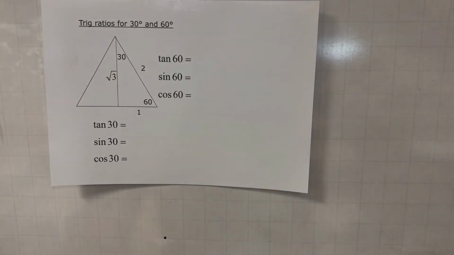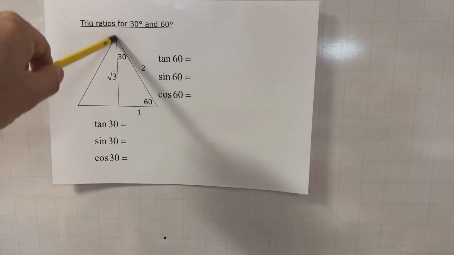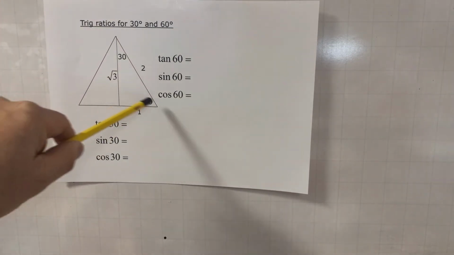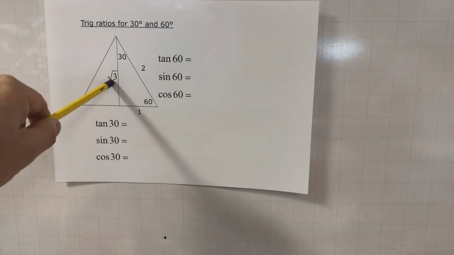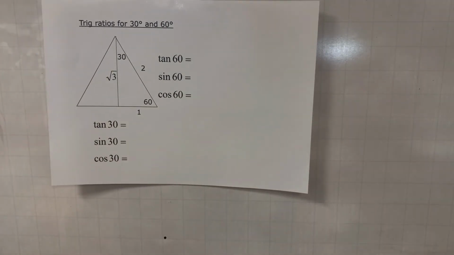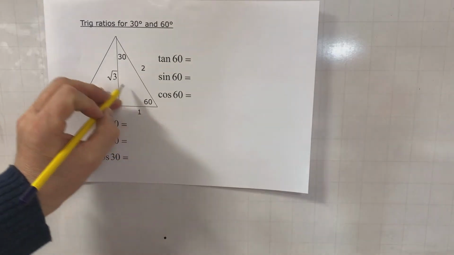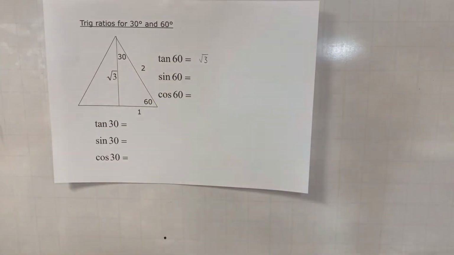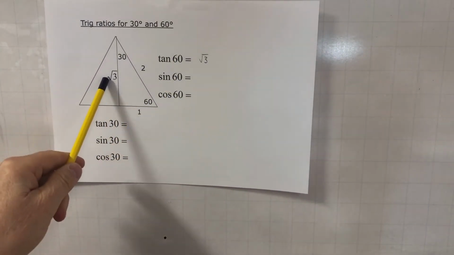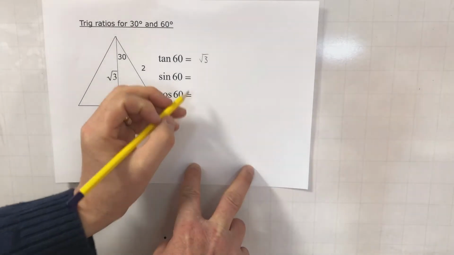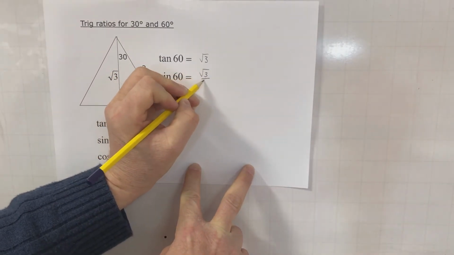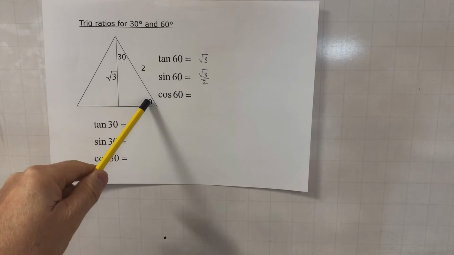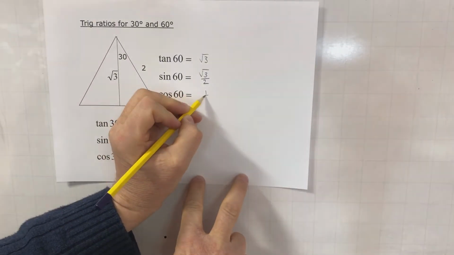And the same is true for the 60 and the 30 degree, which we can get from the equilateral triangle with 2, 2, 2. Dropping a perpendicular, we create a side of 1, side of 2, and by Pythagoras' theorem, square root of 3. Again, you should have seen this before anyway. So the tan is equal to opposite over adjacent, so that's the square root of 3. Sine of 60 is opposite over the hypotenuse, so that's the square root of 3 over 2. And the cos of 60 is 1 over 2, a half.